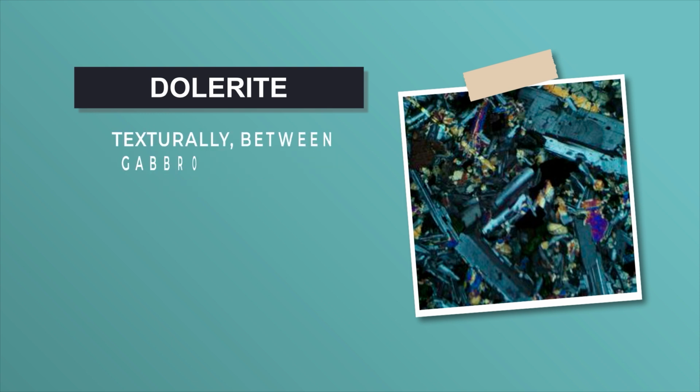Texturally also it is between gabbro and basalt. Basalt is very fine grained, gabbro is coarse grained, and dolerite is intermediate. You can see the photomicrograph of dolerite shown here, in which some grains are larger, but it is finer than gabbro but coarser than basalt.